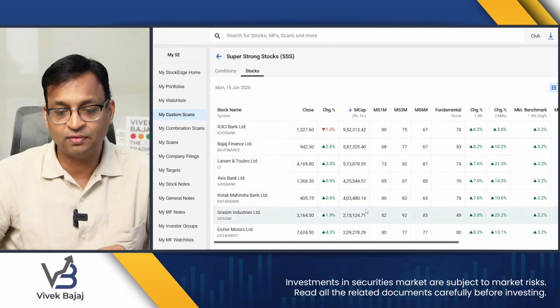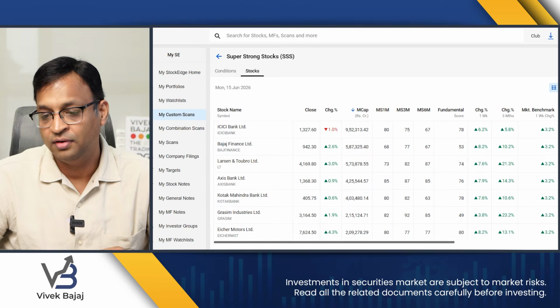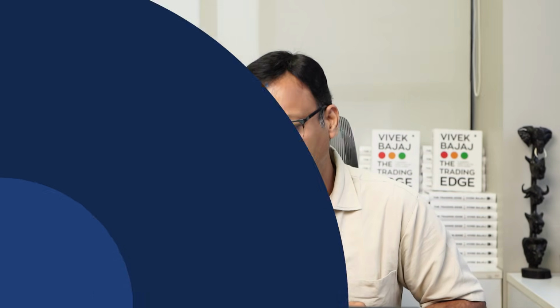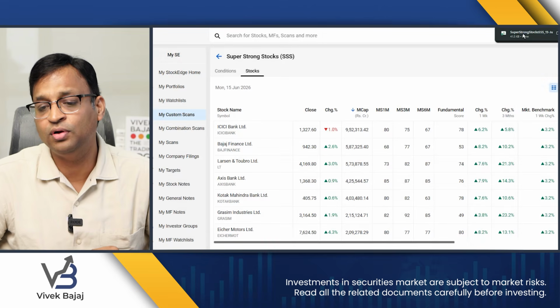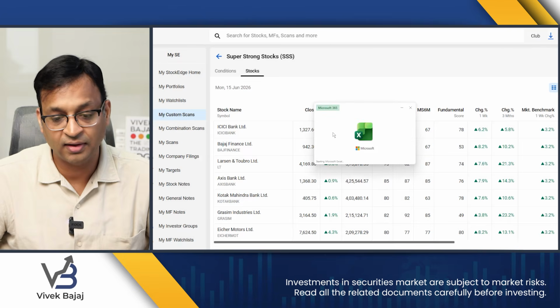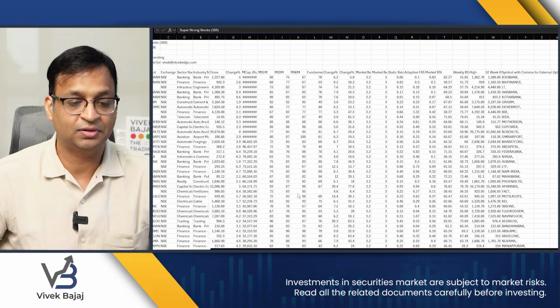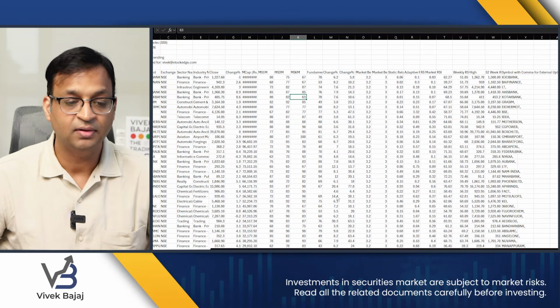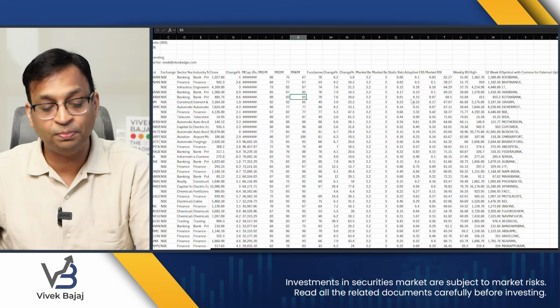And if I look at the list of the stocks, here are the list of the stocks as part of the custom scan. Because I am a club member, I have access to Pro. So we have 3 layers: Premium, Pro and Club. And Club I'll record in next video and tell you the power of being part of the Stockage Club. When you download this Excel sheet, you get full comprehensive data of all these stocks which have come as part of this custom scan, right? It's comprehensive data.